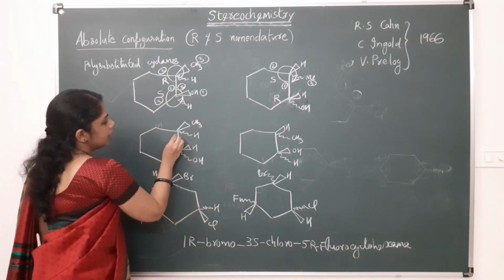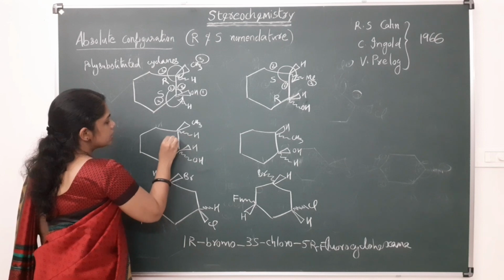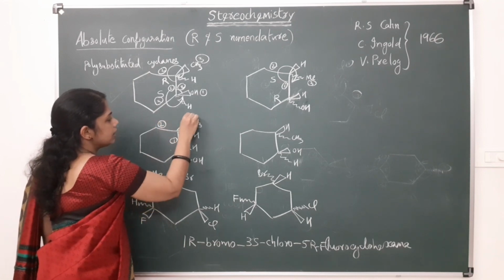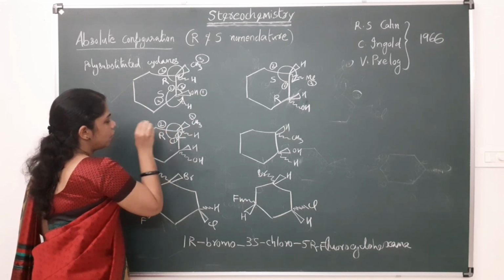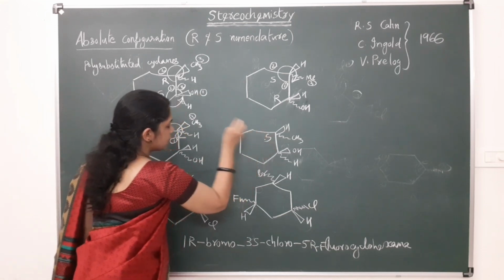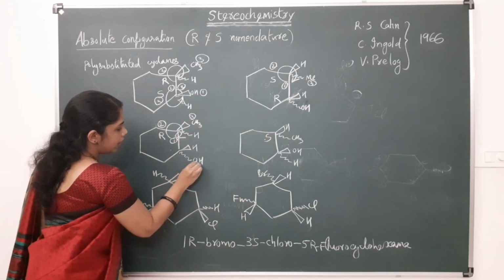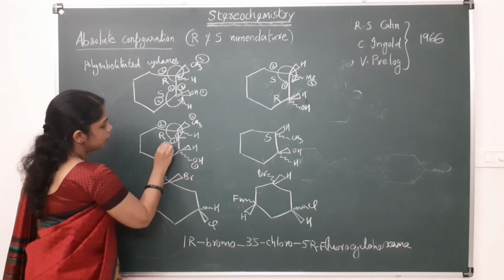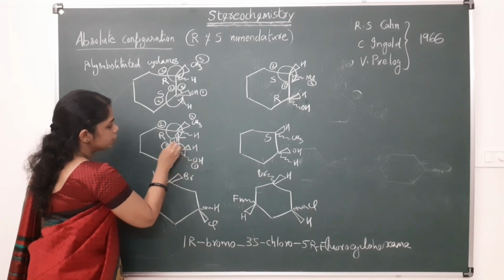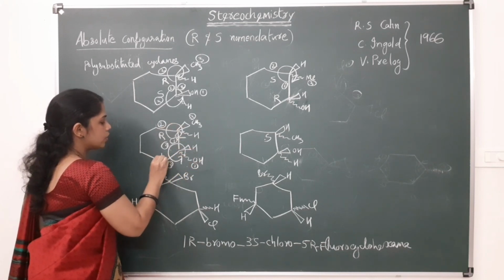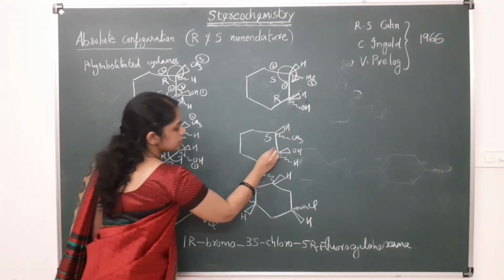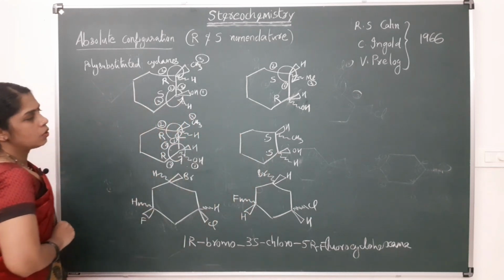Similarly, here this is having first priority, here the second priority, this is having third priority. So 1, 2, 3, this is having the R configuration, so this will have S configuration. Here it is 1, this side 2, this side 3. So 1, 2, 3, this is having the S configuration, here hydrogen above, so this is R configuration, and this is having S configuration.